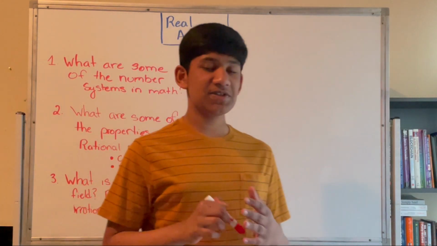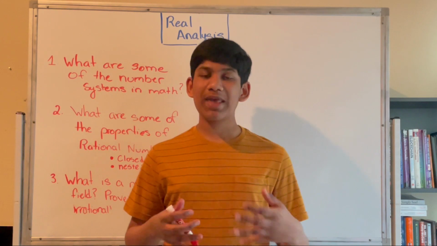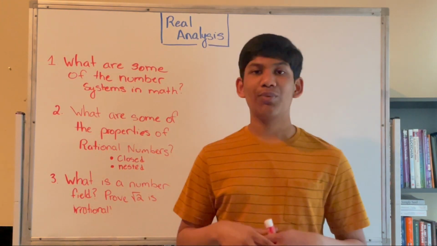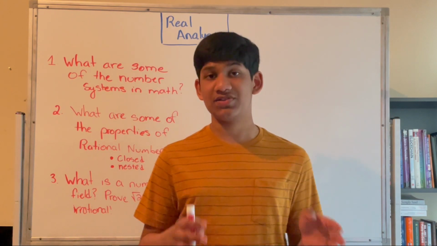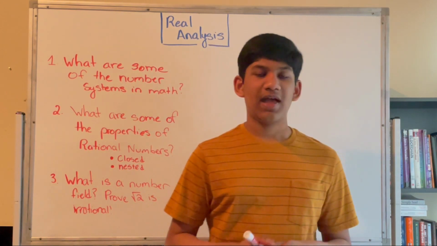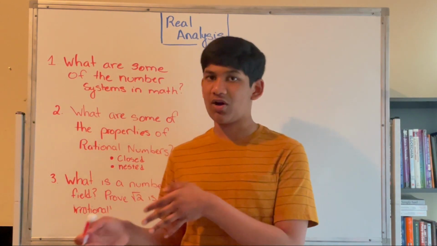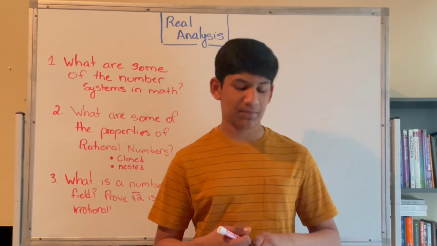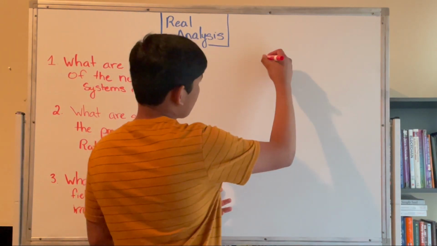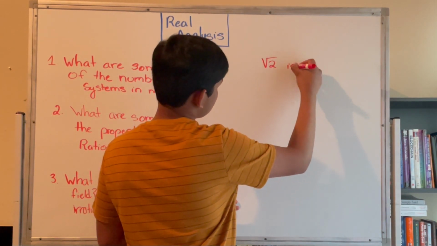Now, this proof is a pretty simple proof, but we have to define some things because this is a proof by contradiction. In other words, we presumably assume something at the beginning, and then we find that there's a contradiction. And that's essentially the method of proof by contradiction, which is pretty self-explanatory. So the proof for the square root of 2 is irrational.